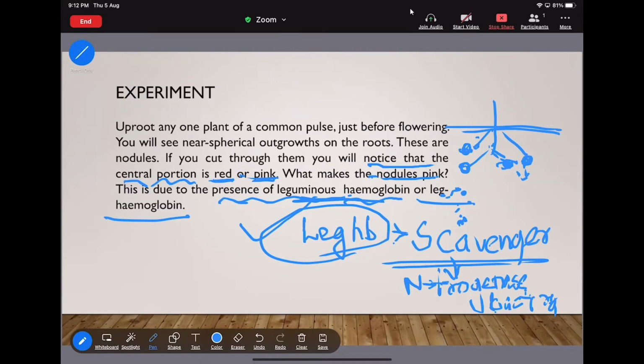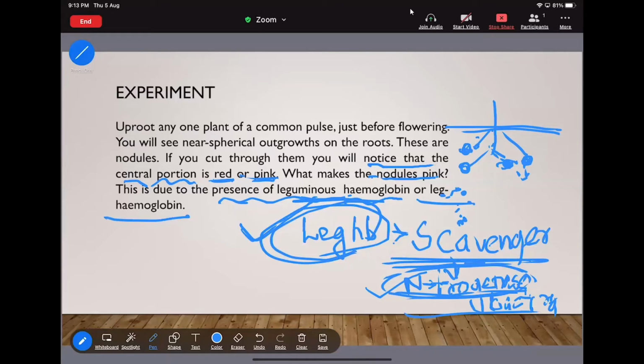That means it protects the enzyme called nitrogenase. The nitrogenase enzyme converts atmospheric nitrogen into NH3, that is ammonia. In the root nodule, leghemoglobin acts as the oxygen scavenger for the nitrogenase enzyme. It protects nitrogenase from oxygen. That's why it is known as the oxygen scavenger.